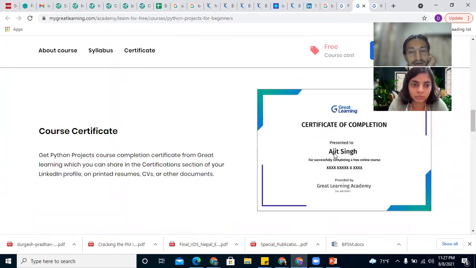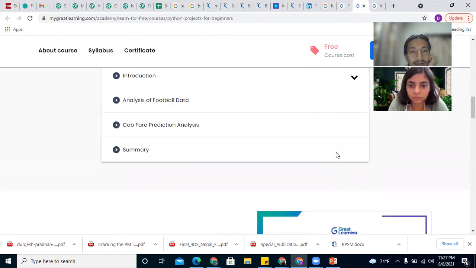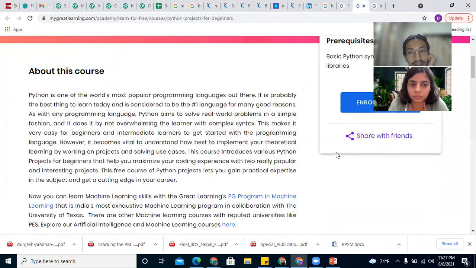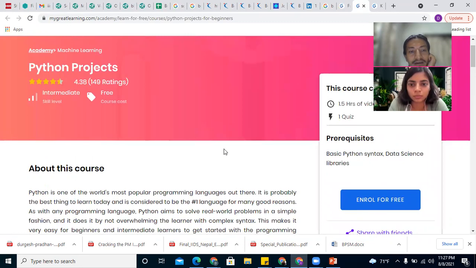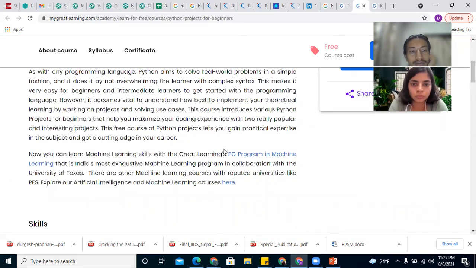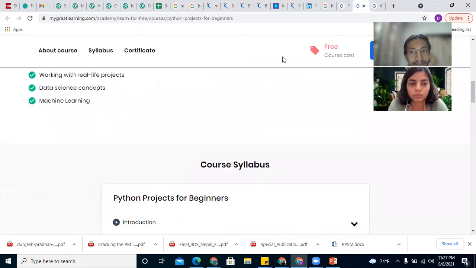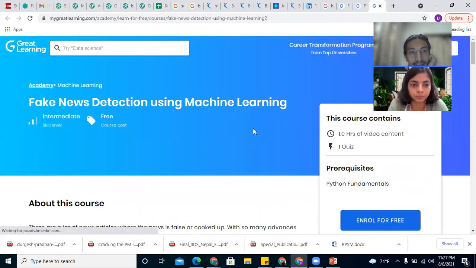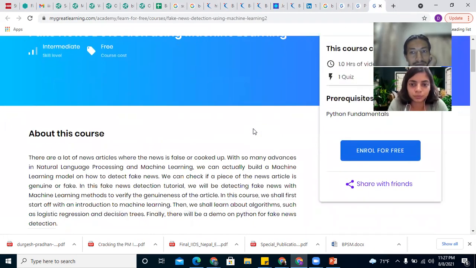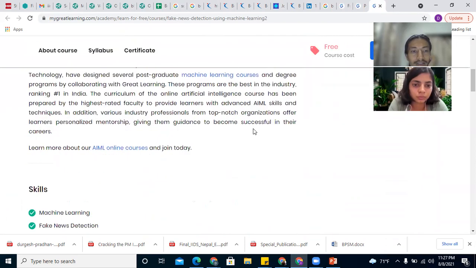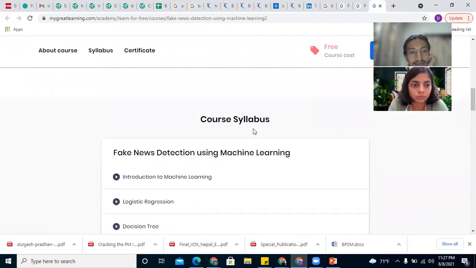Yeah, so this will also provide you a certificate and you'll also be working on a project. This is a good thing to start. After you have learned the basics, then this is a good thing to explore. Similarly, fake news detection can also be another project that you can work on.